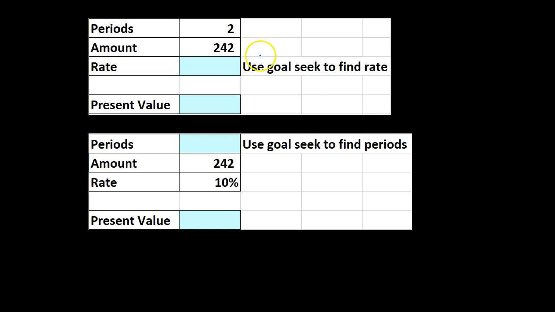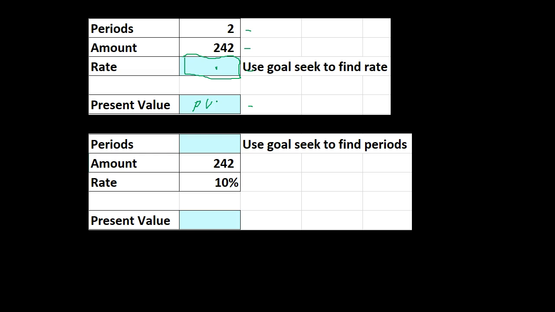Well, if we had this data, let's say we had the periods, we had the amount, and then we don't know the rate. Let's say we know what the present value is, but we don't know what the rate is. So this is the one factor we don't have. We could plug that into the formula and then solve for the missing factor. Or we can basically tell Excel, I'm just going to guess a rate here. I'm going to put whatever the rate is here. And then I'm going to put our formula. This is going to be the PV formula here.